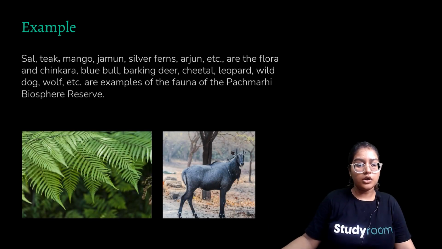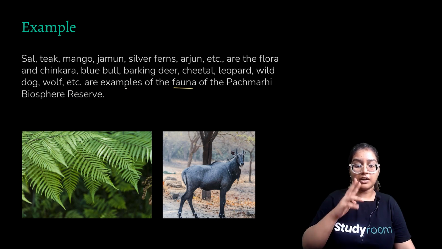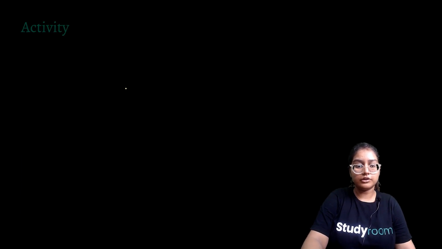Example: sal, teak, mango, jamun, silver fern, arjun are all flora because they are plants, and chinkara, bluebull, barking deer, cheetal, these are all fauna. And these are the fauna and flora of a particular area, the Pachmarhi Biosphere Reserve, which also has a national park and two wildlife sanctuaries. We discussed it in the last video. So this is all about flora and fauna.